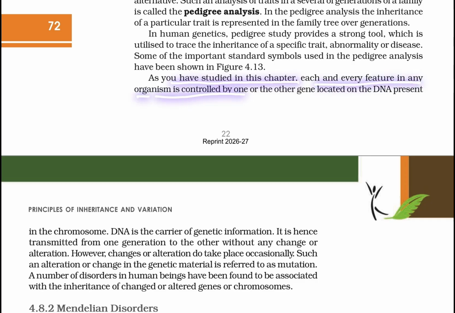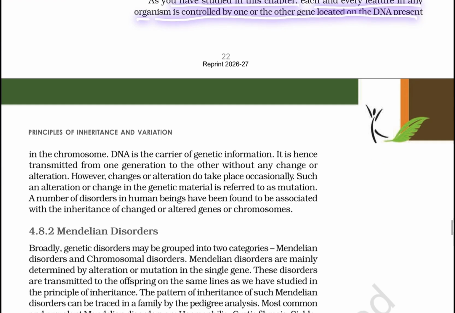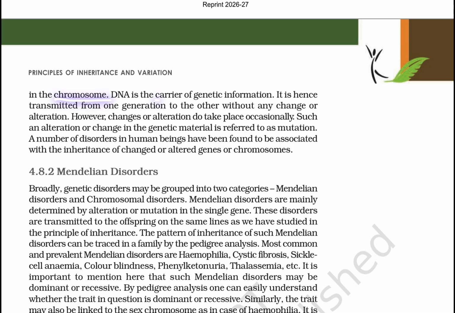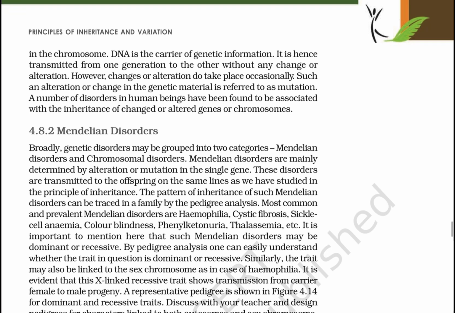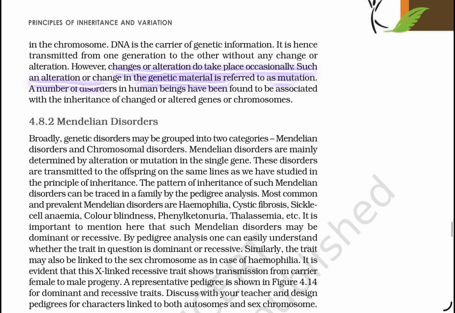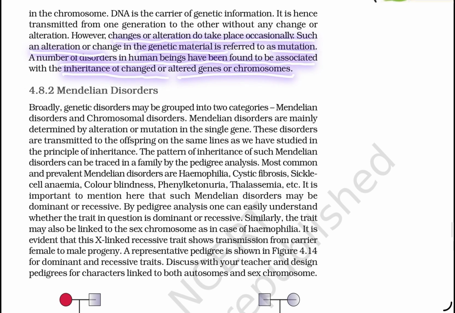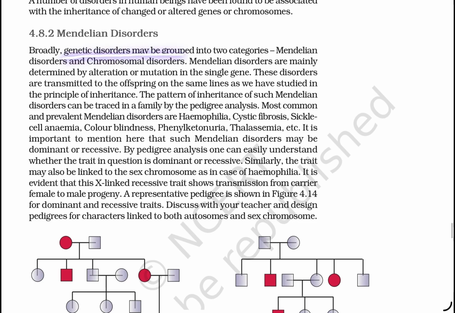As you have studied in this chapter, each and every feature in any organism is controlled by one or the other gene located on the DNA represented in the chromosome. DNA is the carrier of genetic information. It is hence transmitted from one generation to another without any change or alteration. However, changes or alterations do take place occasionally. Such alterations or changes in genetic material are referred to as mutations. A number of disorders in human beings have been found to be associated with the inheritance of a changed or altered gene or chromosome.